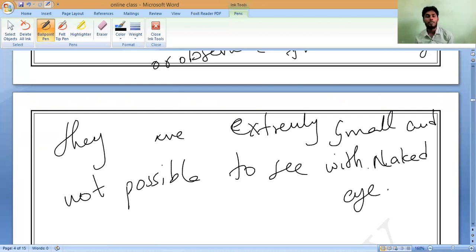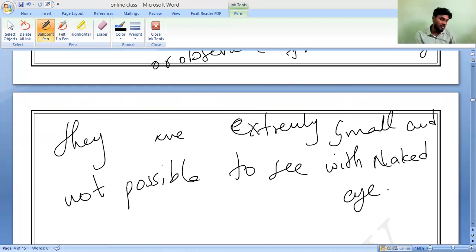That is why cells were not studied for thousands of years, because by that time there were no magnifying glasses or microscopes. It was only in the 17th century that microscopes with high magnification power were made.